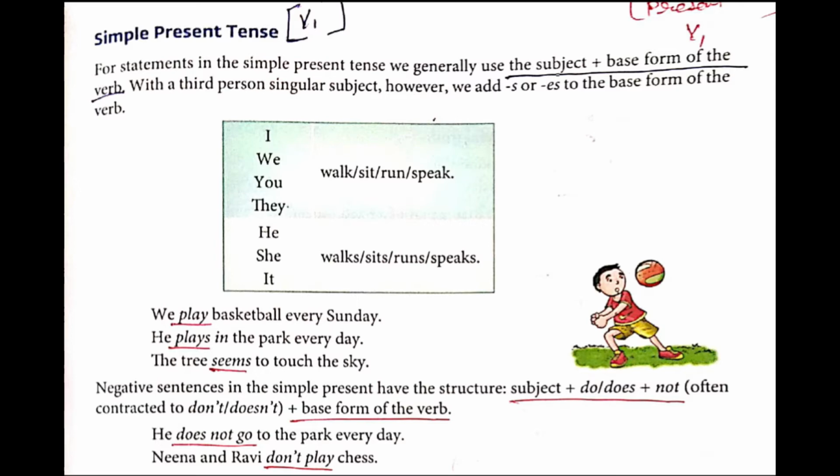He does not go to the park every day. So does not go is the negative simple present tense. Does plus go, but not will come. Why? Because we wanted a negative sentence.